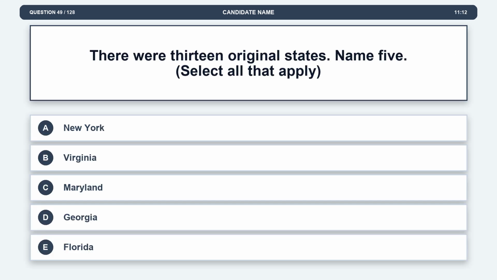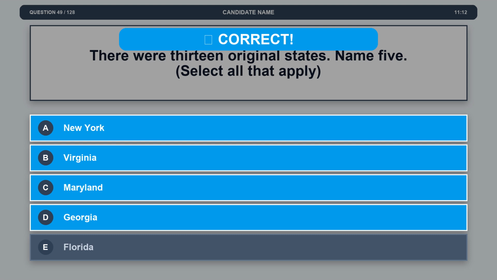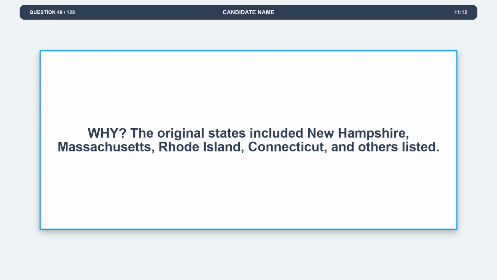Question 49. There were 13 original states. Name 5. Option A, New York. Option B, Virginia. Option C, Maryland. Option D, Georgia. Option E, Florida. The correct answers are options A, B, C, and D. Option A, New York. Option B, Virginia. Option C, Maryland. Option D, Georgia. Explanation. The original states included New Hampshire, Massachusetts, Rhode Island, Connecticut, and others listed.